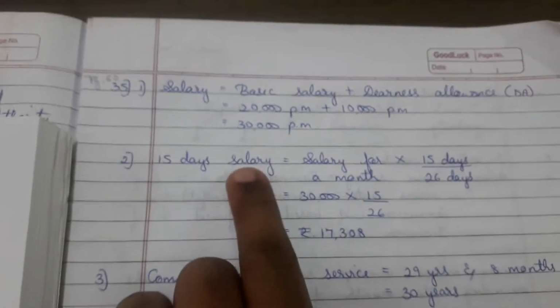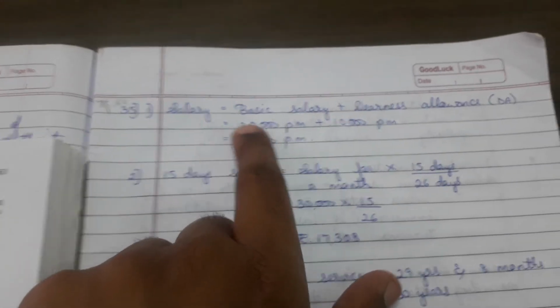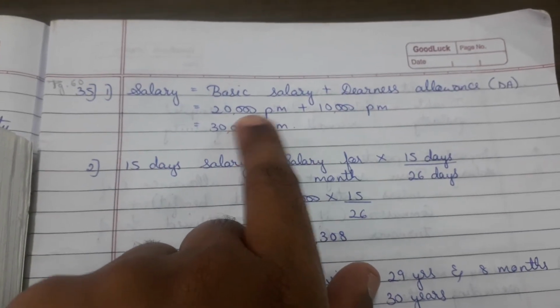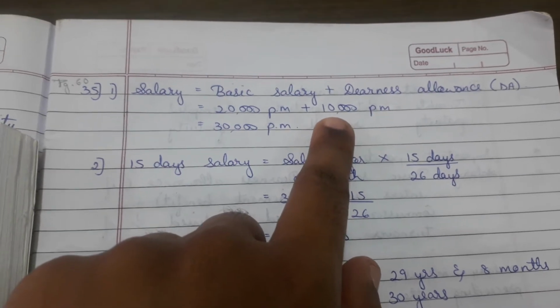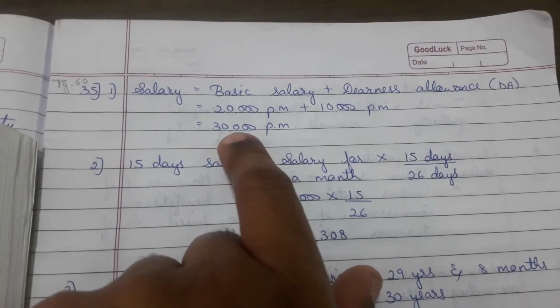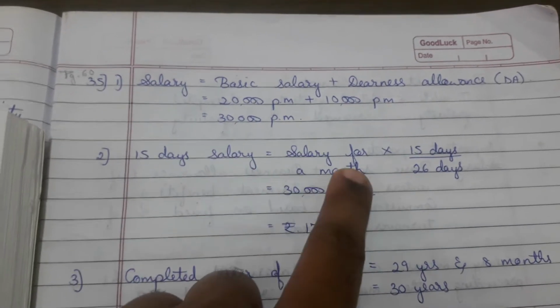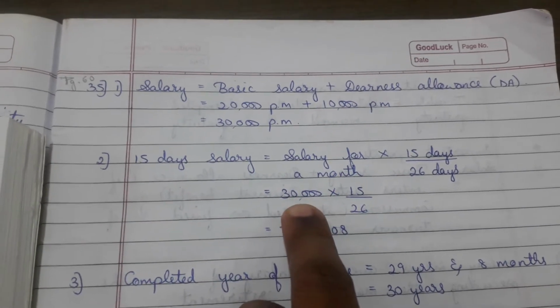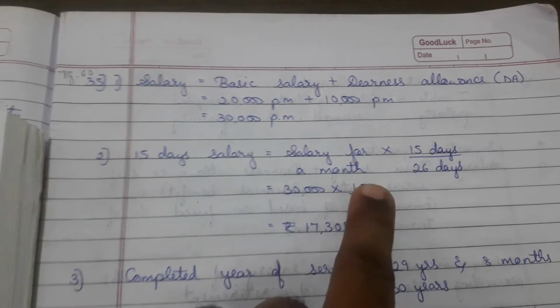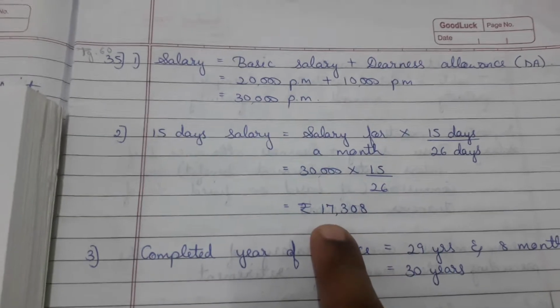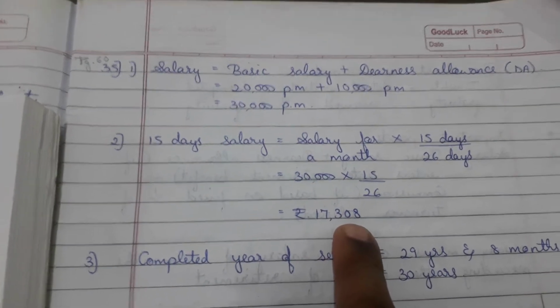Now what will be the thing we have to calculate first? We have to calculate first the salary. How will the salary be calculated? Basic plus DA. Basic salary he is getting 20,000 and DA he is getting 10,000 per month. So 30,000 per month he is getting. So 15 days salary, that is salary for the month, that is 30,000. 15 divided by 26, this is in a formula itself. So 17,308 will be the 15 days salary.